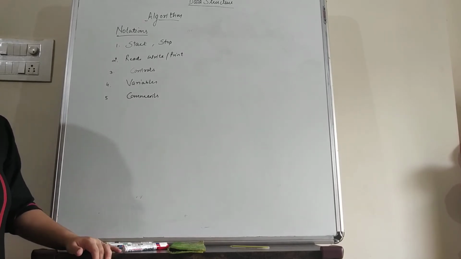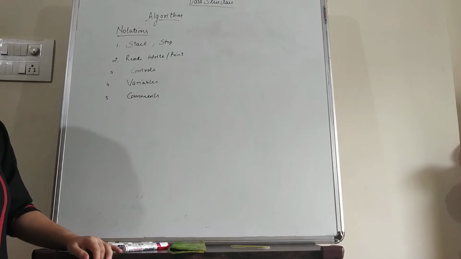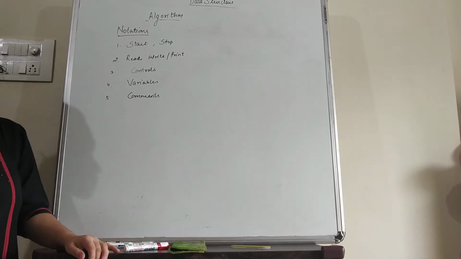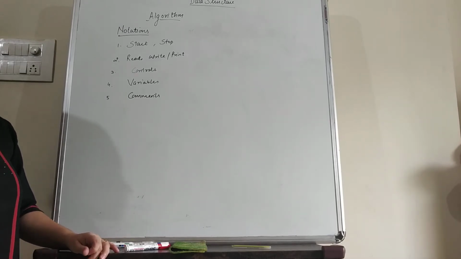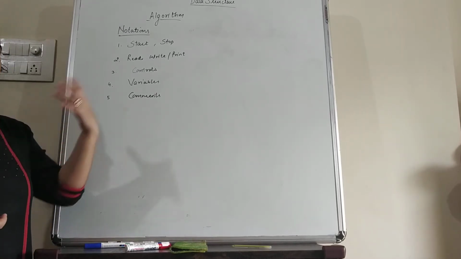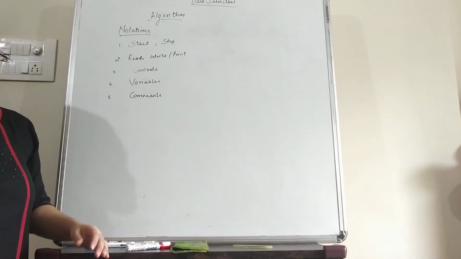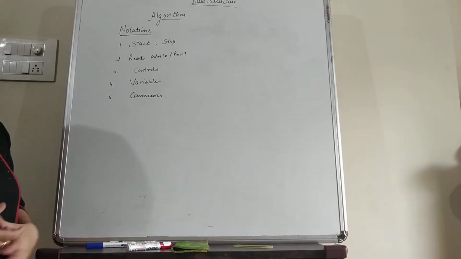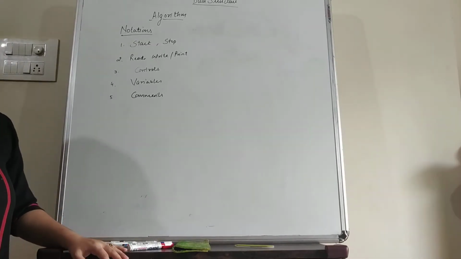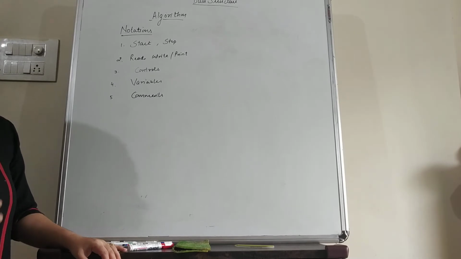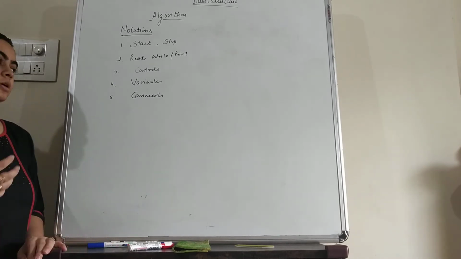So in the second step, we calculate the sum of these two numbers and store it in the sum variable. In the third step, we print the sum variable so that it will be shown to the user. So these are the steps that are used to solve any problem. For any problem, there are a finite number of steps that we have to follow, or that the computer has to follow, in order to provide the output.